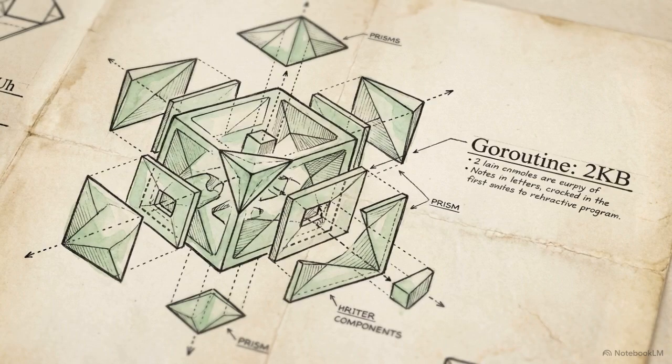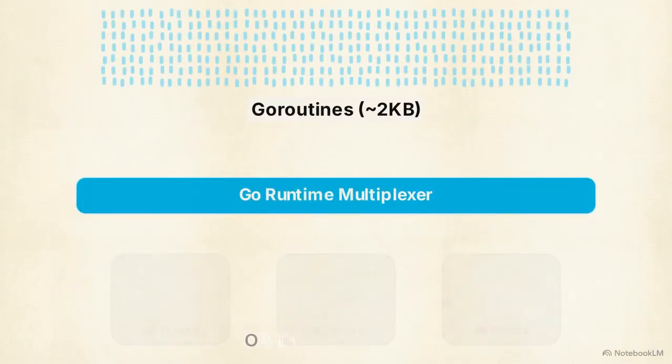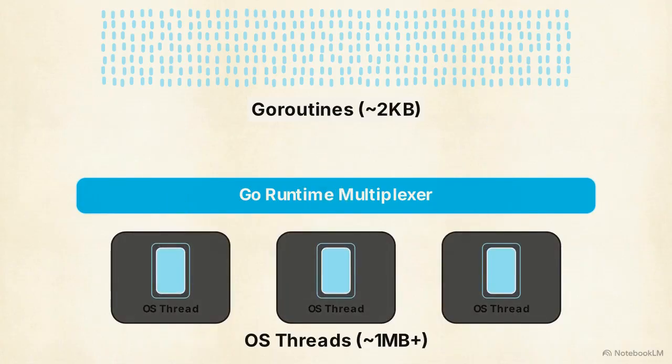Go bypasses this hard limit using a construct called goroutines. These are lightweight green threads. Managed entirely by the Go runtime, they start at 2 kilobytes each. The multiplexer dynamically slots hundreds of thousands of goroutines across a few heavy OS threads. If one blocks, it instantly swaps in another.